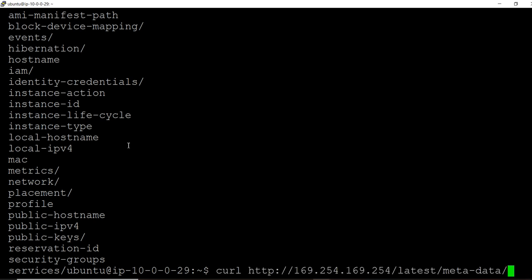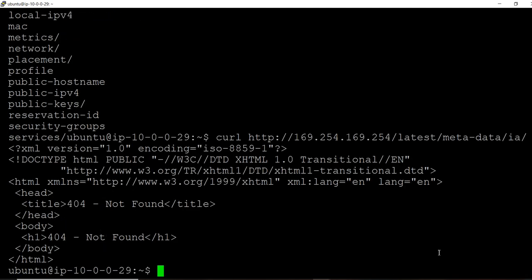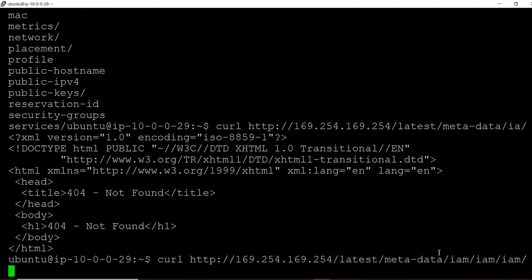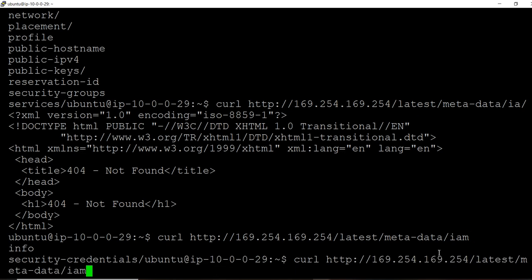If you see here, under metadata we have many things. So in this one, what we need to do is see IAM. Okay, IAM. I gave the IAM here again. Come on, the server is very slow today. Under that I have info.